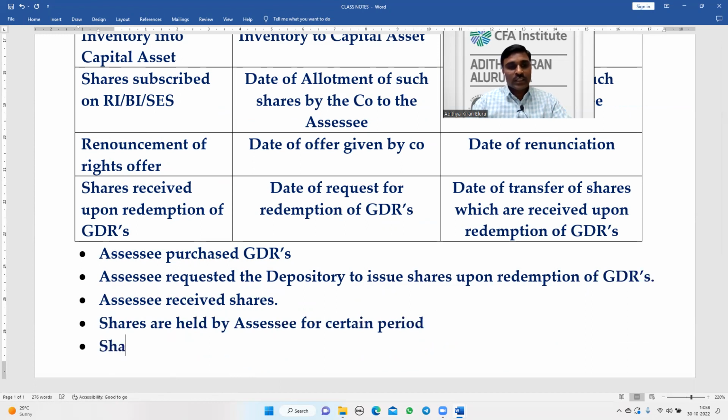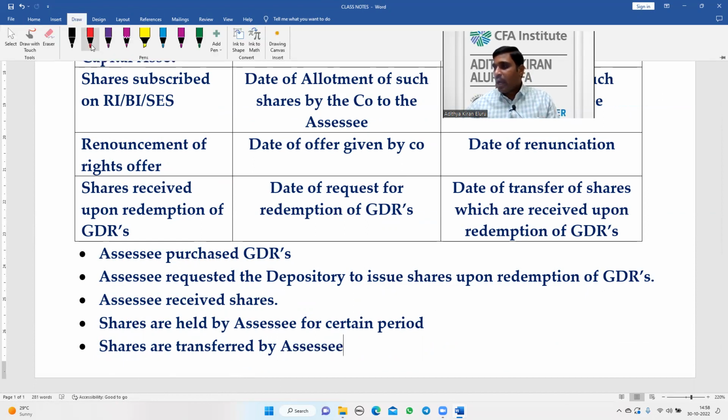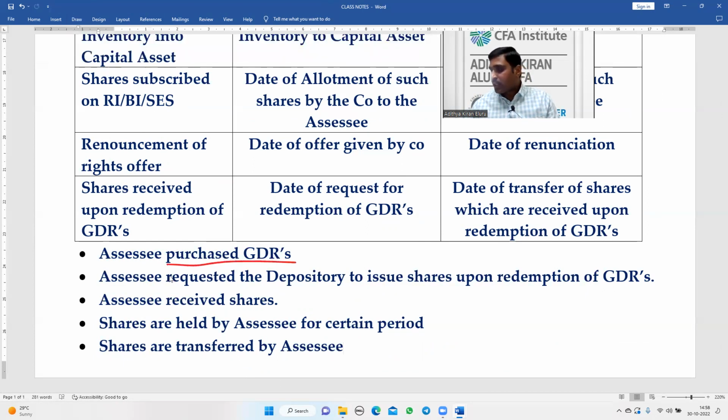Next, shares are transferred by the assessee. This is the important point: what we have purchased is global depository receipts, and what we have sold is shares.